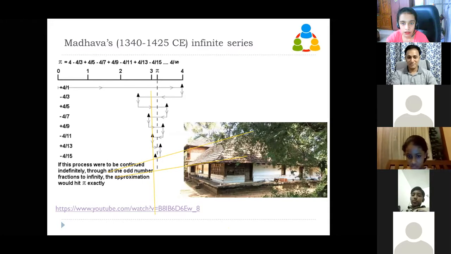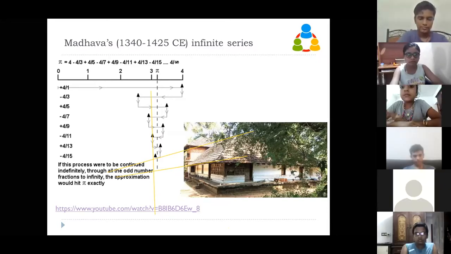Yes, Krishna. Yes, Pranav. What will you get? 1 by 2 plus 1 by 4 plus 1 by 8 plus 1 by 16 plus 1 by 32 plus 1 by 64. If you add, what will you get? To half, you add a quarter, then you add half of a quarter, and like that, like that. Just think mathematically where you will reach. Geometrically, just think where you will reach.